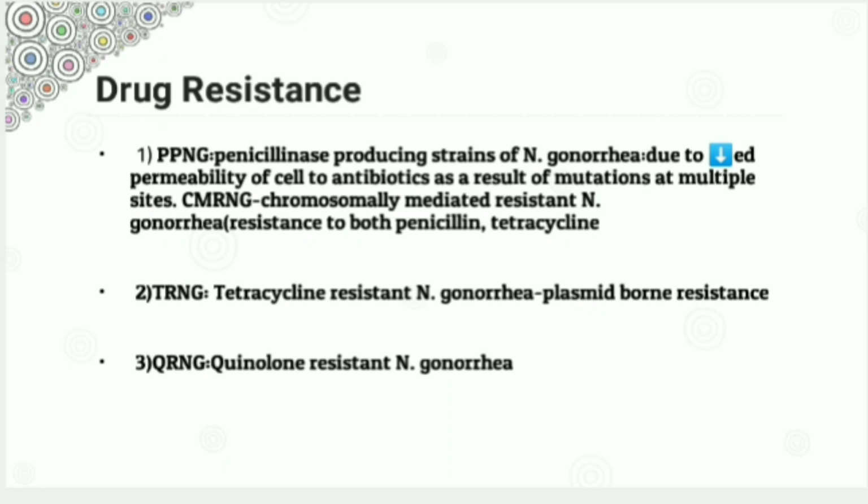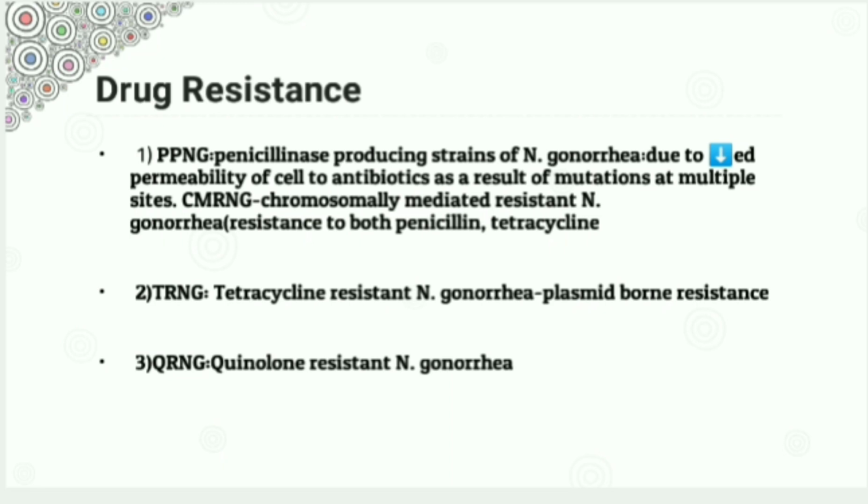CMRNG, chromosomally mediated resistant Neisseria gonorrhoeae. It showed resistance to both penicillin and tetracycline. This resistance is due to decreased permeability of the cell to antibiotics as a result of mutation at multiple sites. Next one is TRNG, that is tetracycline resistant Neisseria gonorrhoeae, which is a plasmid borne resistance.